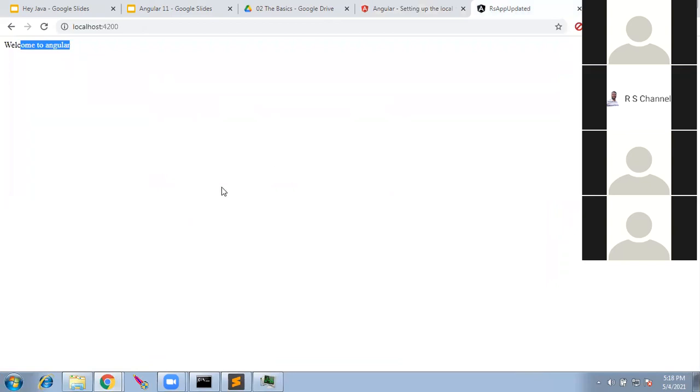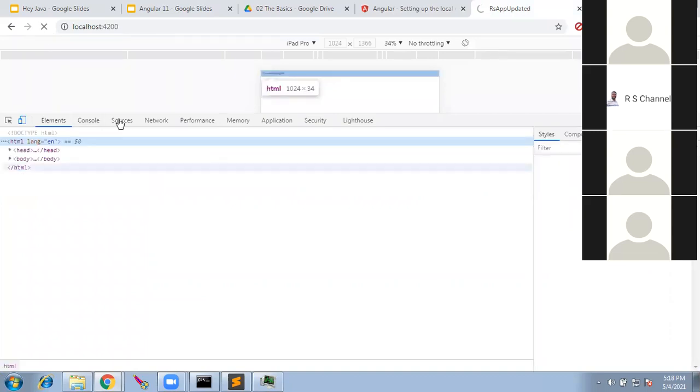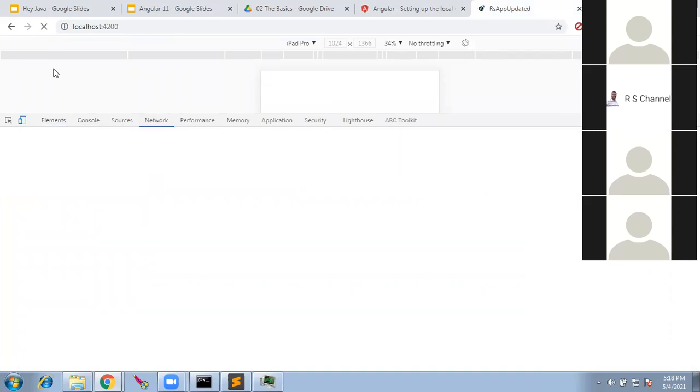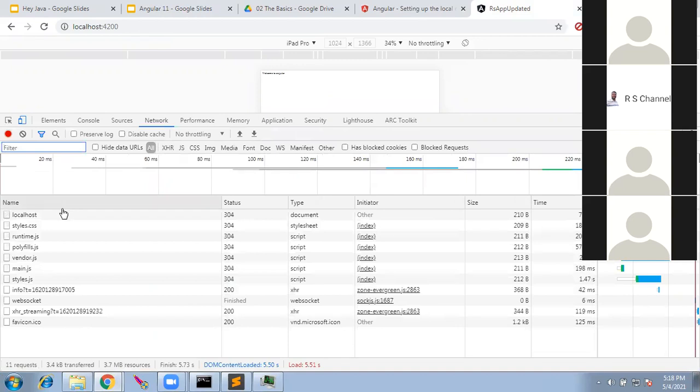And here I wanted to show you something. If we go to inspect and the network, this style is something different I've given explicitly, but we see here the JS files are all coming up.